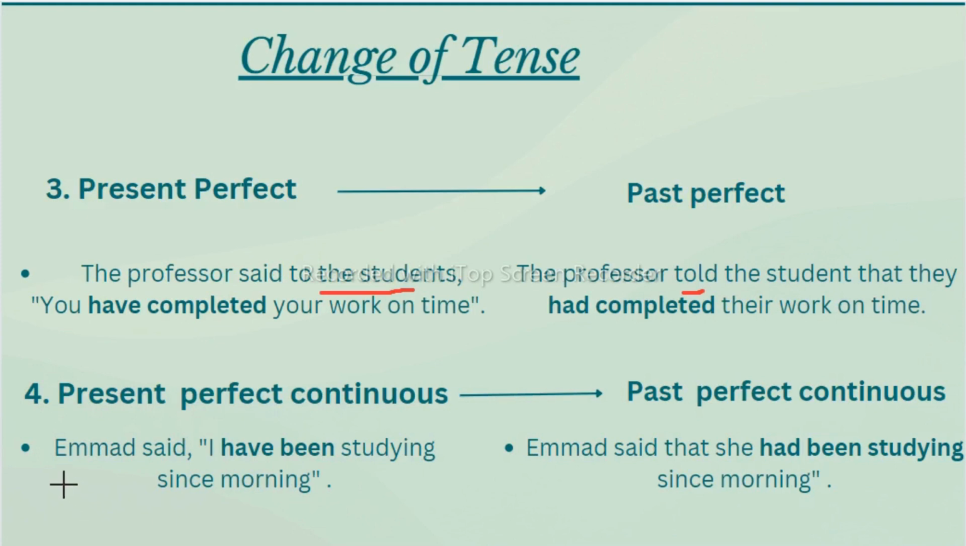Now next one, Emma said, comma, I have been studying since morning. This is the present perfect continuous, have been studying. Now we need to change to past perfect continuous. How will we do it? Emma said, comma, in place of comma we are adding that. Then I, because we are talking about third person, this I will change to she. So it is in present perfect, that's why have is there. We are changing to past. So in place of have we will write had. Had been studying since morning, same as it is.